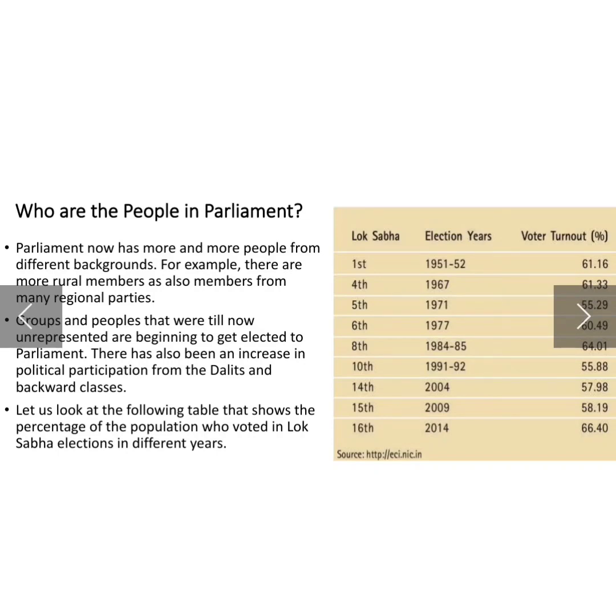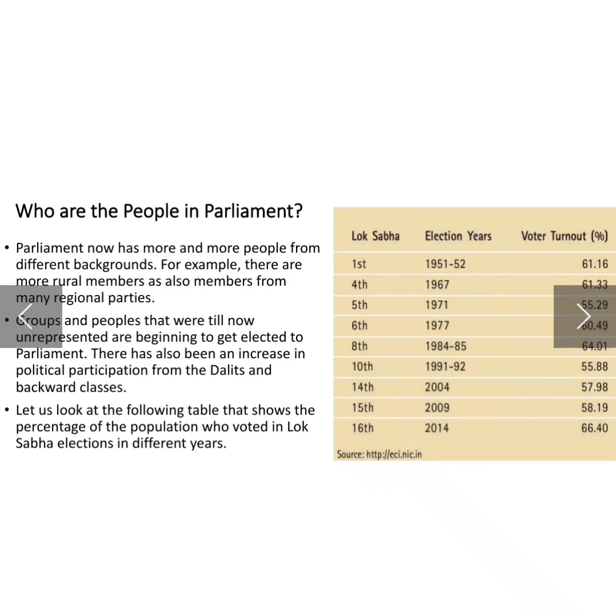So, class, in our yesterday's session, we discussed the roles of the parliament. What roles does parliament play? Okay. Now, in today's session, we are going to discuss who are the people in parliament, means who are there in parliament. So we are going to discuss that in today's session. So now let's begin with the session.